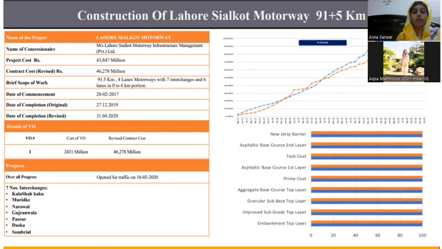Now this is the summary of the project. In this, we will discuss the planned cost and revised cost of the project, the project scope, and brief details of the progress of the project. And here are the estimated completion date and original completion date of the project. Now move towards the curves. You will see the S curve and the present value and earned value curve, and it is very good.